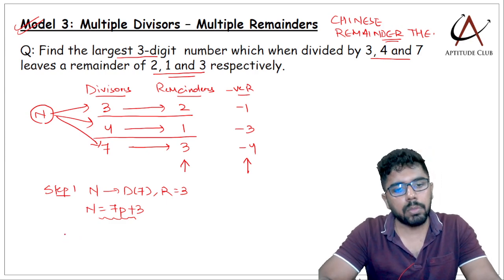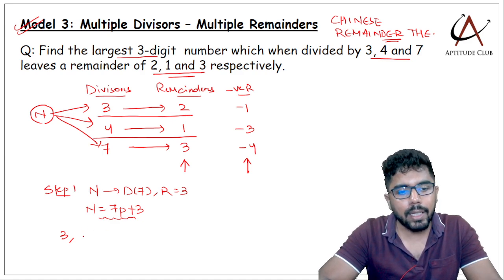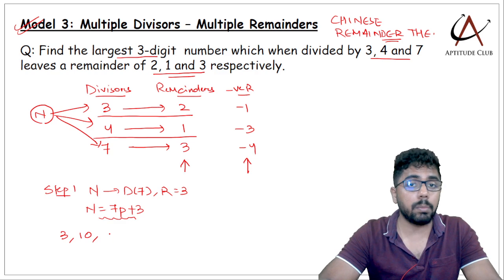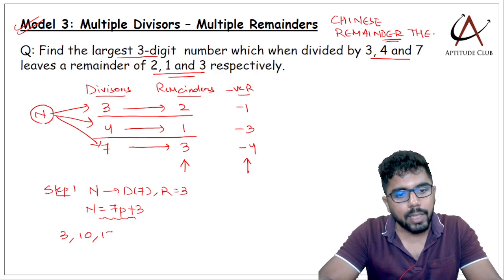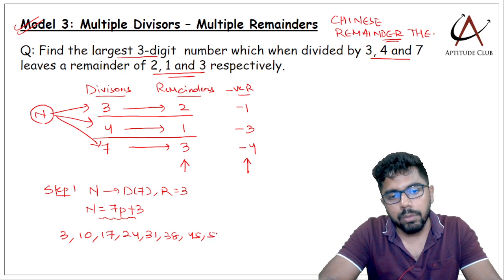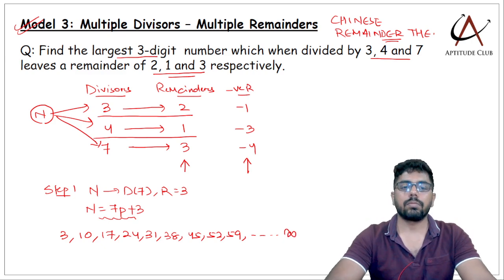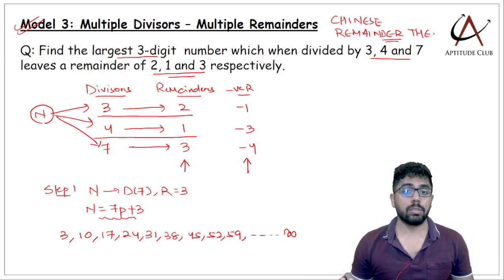So what are such numbers? I can take 3. When you put p equals 0 I get 3, you put p equals 1 I get 10. Look at 10 also, divided by 7 the remainder will be 3. Then you put p equals 2 I'll get 17. Similarly 24, 31, 38, 45, 52, 59 and so on till infinity. There are infinite such numbers.